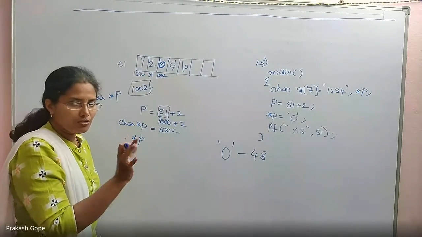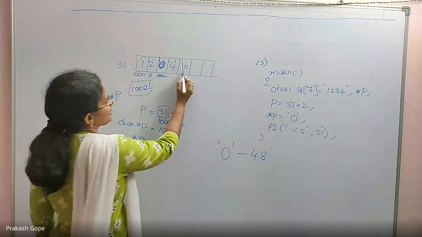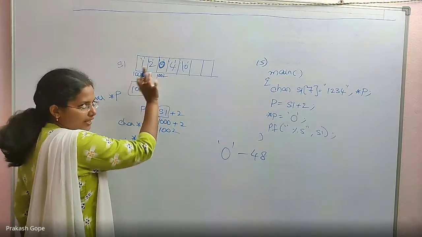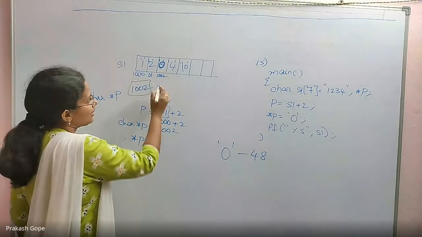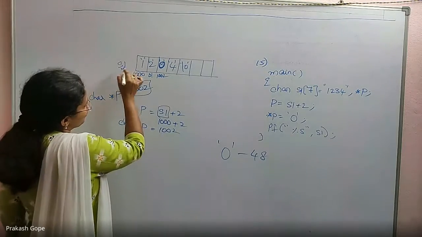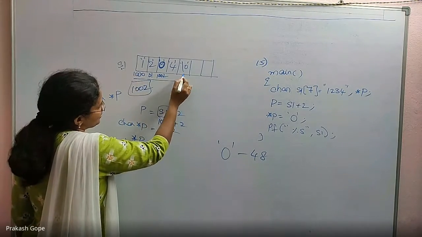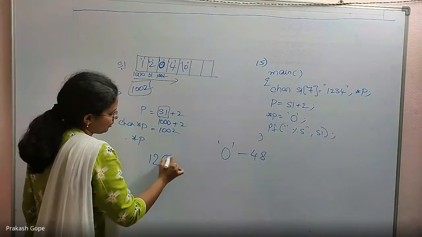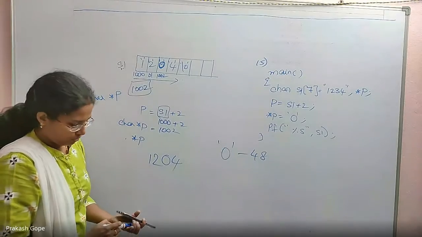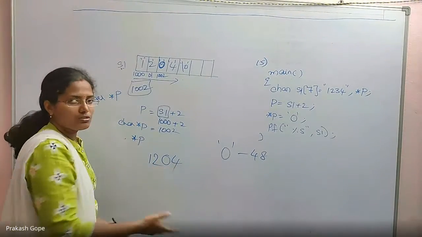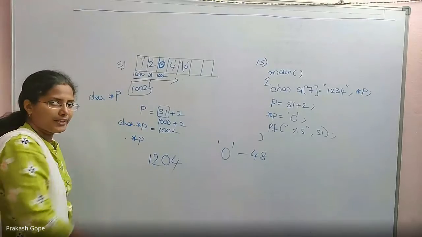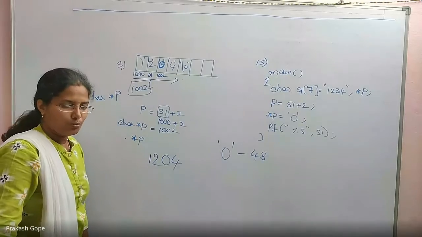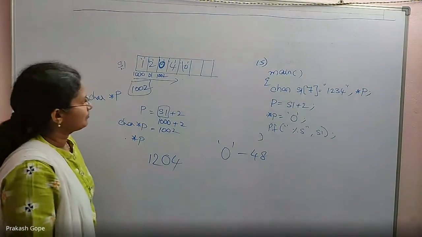The complete value is not 0. For this the ASCII code is 0, so this is a null character. This is a character 0, so it is still a normal character. That's why from S1, if I print until the first null character, that means before the first null character, this is the string. So the output is 120. Similar to 120, that is also a digit. Here it is a character. These are also characters. This is also a character. So 120 is the output. 1204.